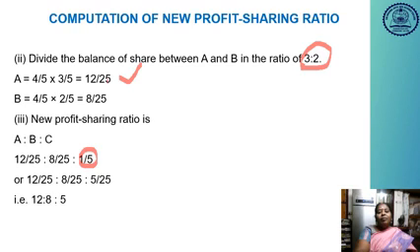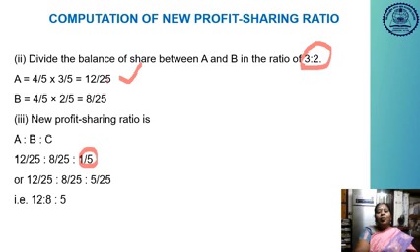In this, the denominator is 5, so you have to multiply by 5 so we can get 25. The numerator also we are going to multiply by 5. So 1 into 5, 5. So 12 is to 8 is to 5.